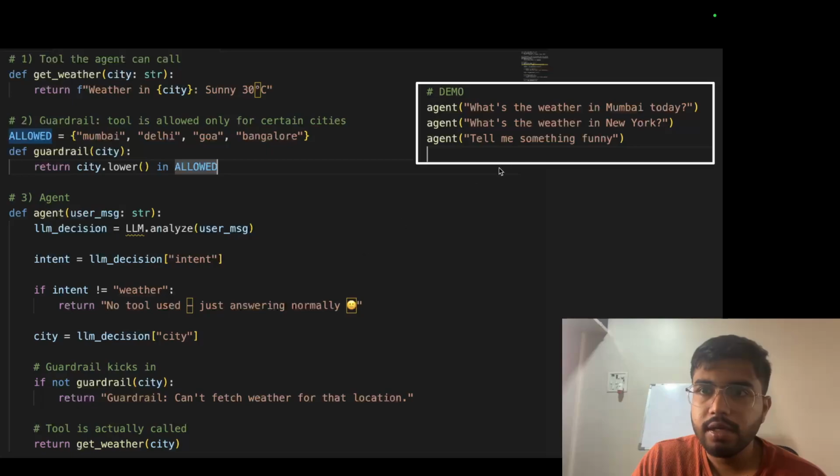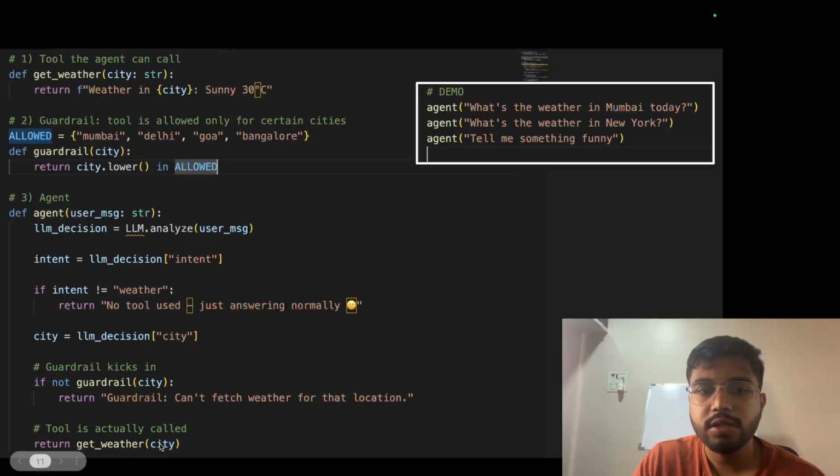Okay, I take the city from here. So Mumbai it is. If not guardrail city, guardrail can't be fetched. Guardrail is there. If not guardrail, I go to the guardrail function city. What is the city here? Mumbai, Delhi, Goa is in allowed. So it is in allowed, so this function won't be called, get weather. So the weather in Mumbai is sunny.